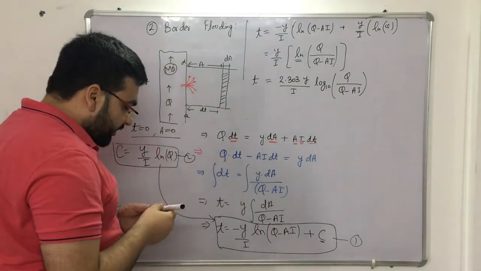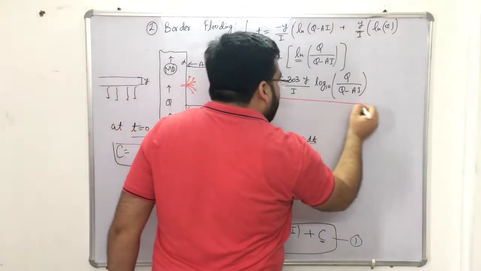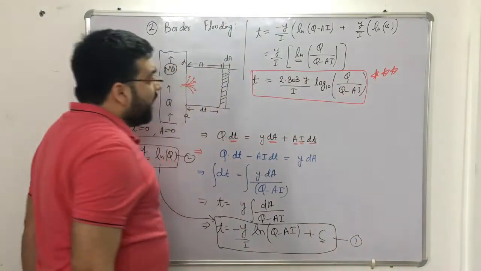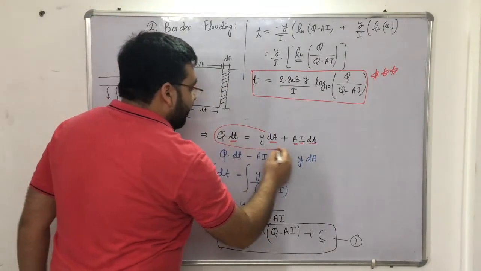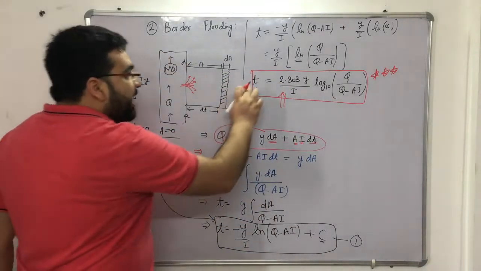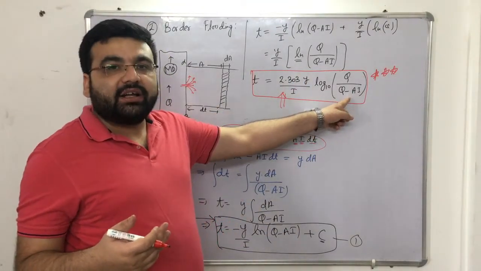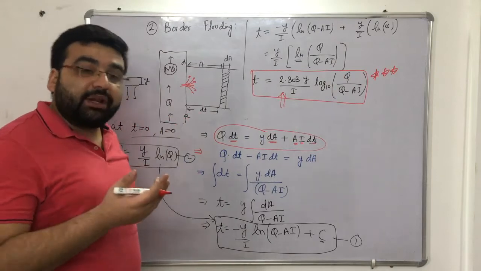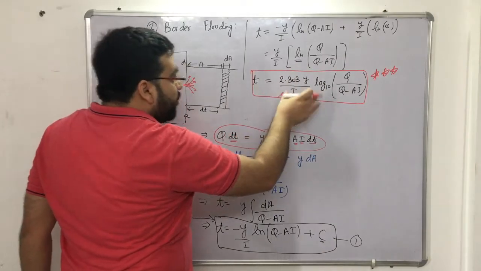And dear students, this is a very important equation. Let me give this equation 2 or 3 stars. Either you can directly learn this equation, very good. If you can't learn this equation, you should know how it has been derived. Very important, because questions have been asked in GATE examination directly from this equation: the time required for irrigating, let's say, 5 hectares of land, and the infiltration rate is also given to you, discharge is also given to you, then what will be the time required. Clear?